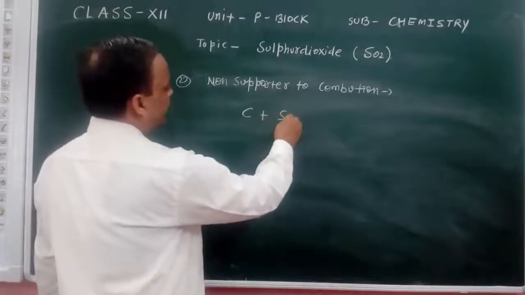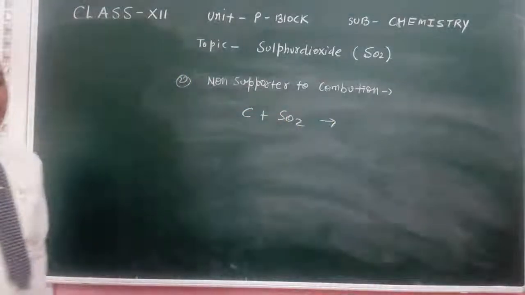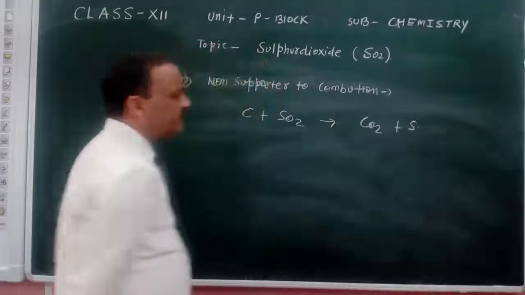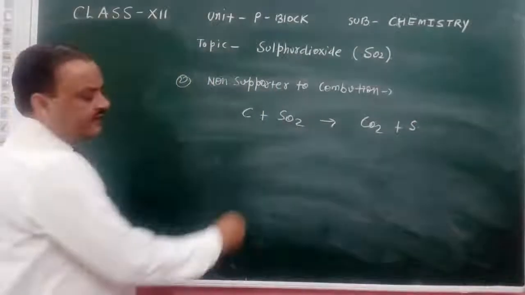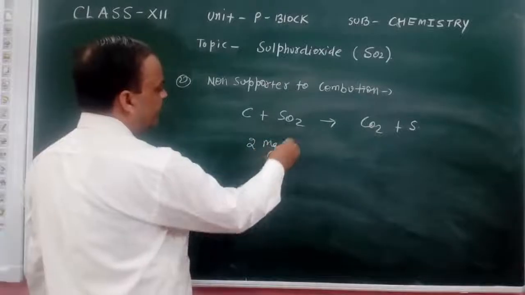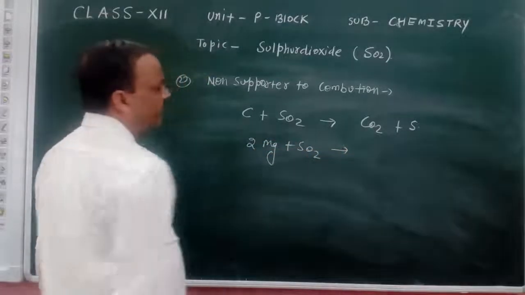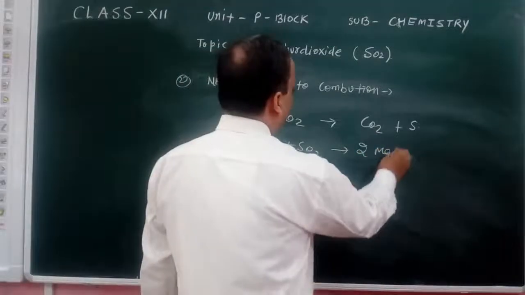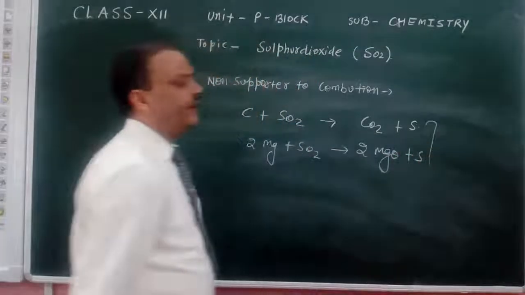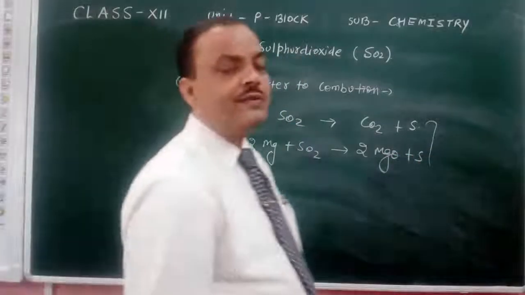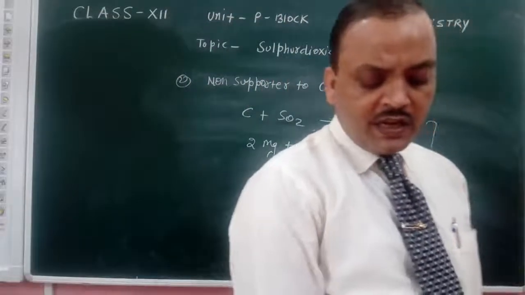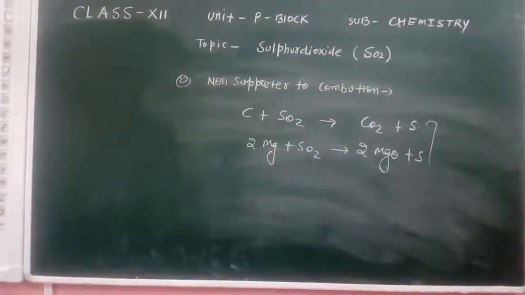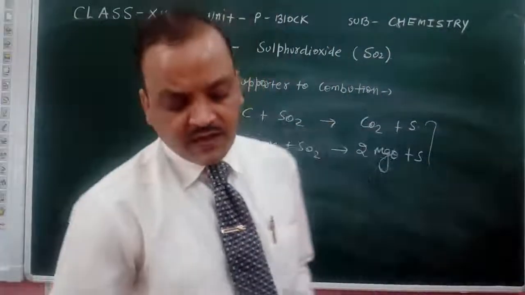Carbon plus sulfur dioxide gives CO2 plus S, that is sulfur. Another, when we react it with the metal Mg plus SO2, we get magnesium oxide and sulfur. Sulfur is not participating in the combustion reaction, so that's why we say it is a non-supporter of the combustion reaction.